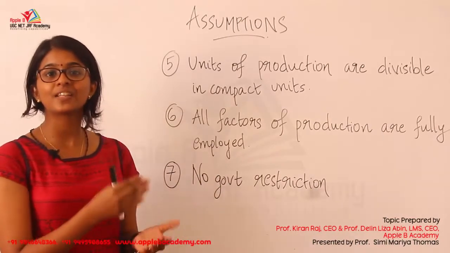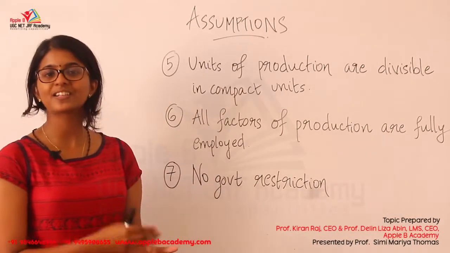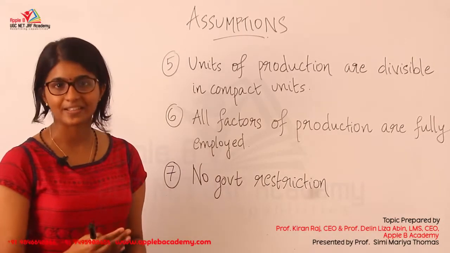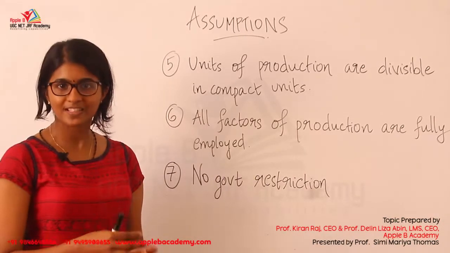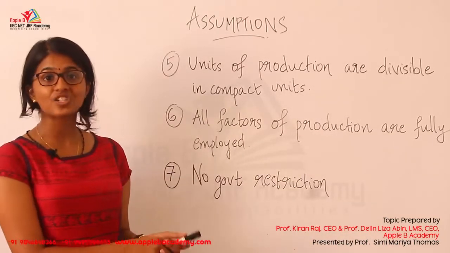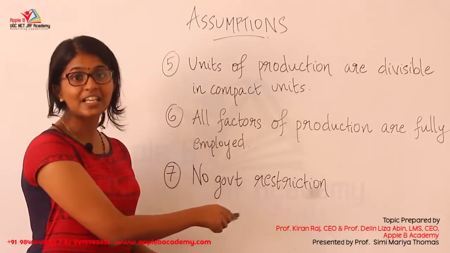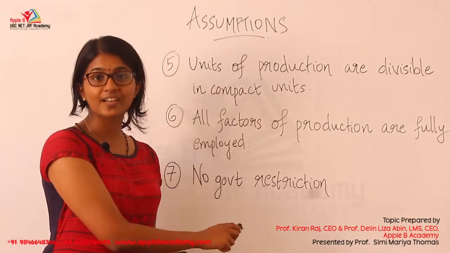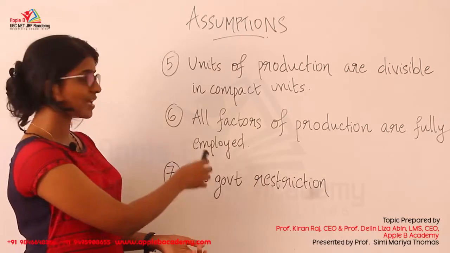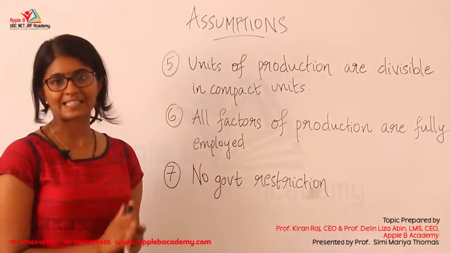We know that there was government restriction on international trade. They didn't encourage free trade. They only encouraged exports and restricted imports. But when it comes to absolute cost advantage, we have the laissez-faire policy, where there is no government restriction regarding trade. It is basically free trade. So the last two assumptions are basically the basic assumptions of the classicals.